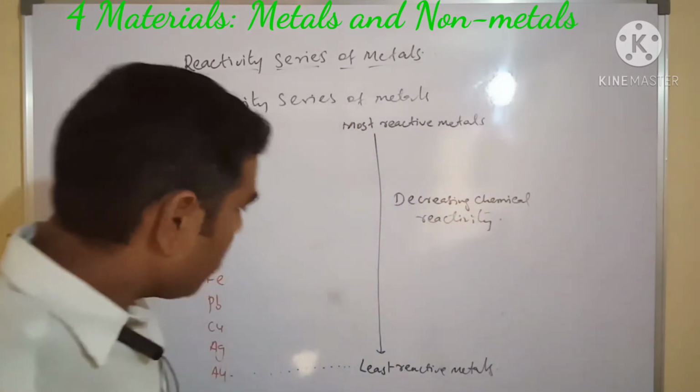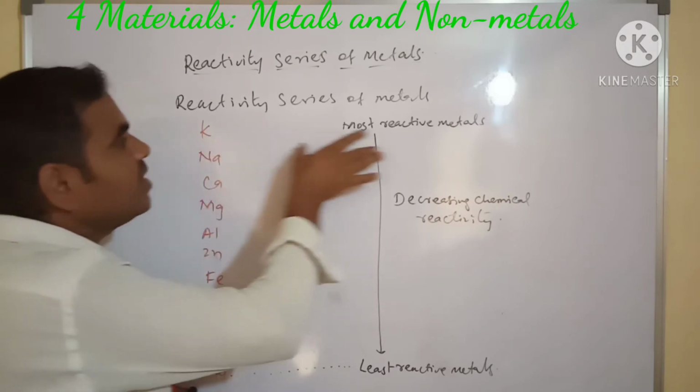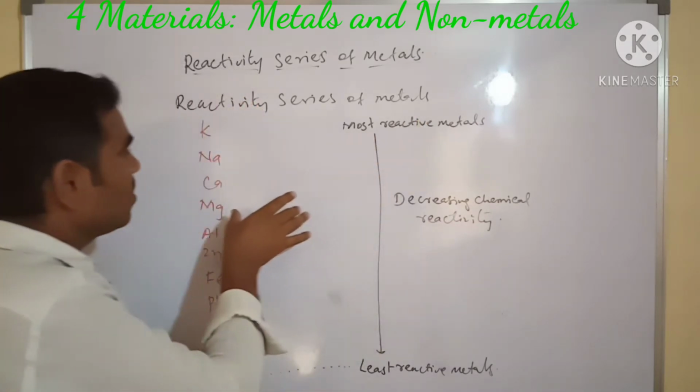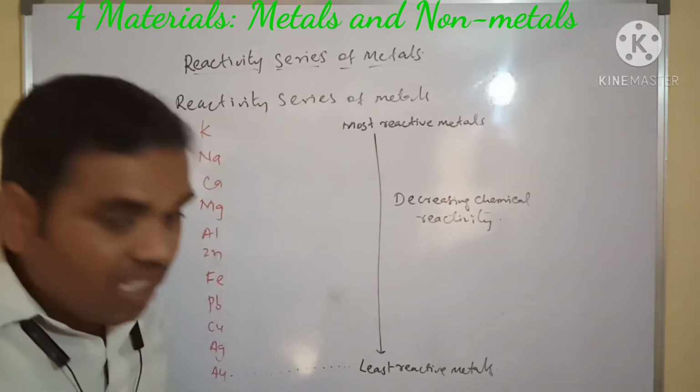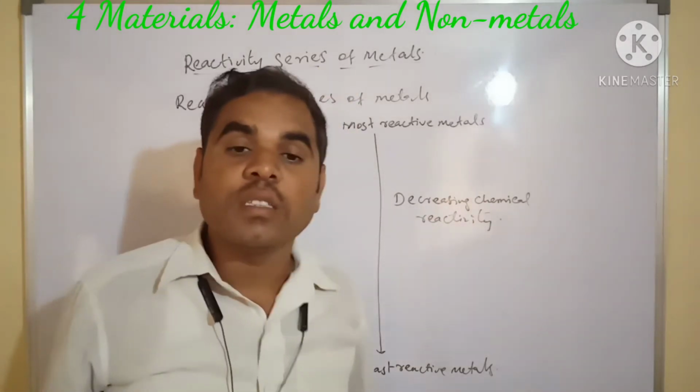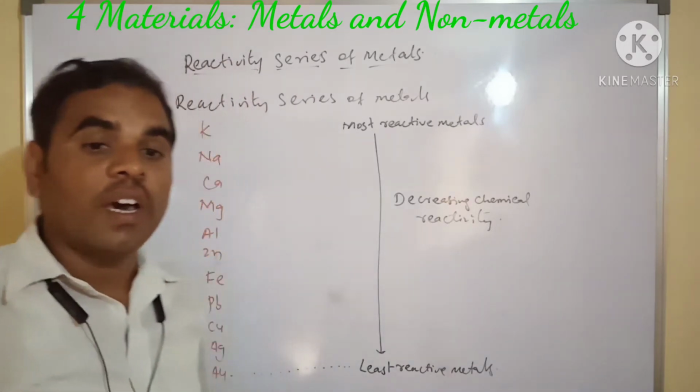Potassium is the most reactive metal, and as we go downwards in decreasing order, the metals are least reactive.